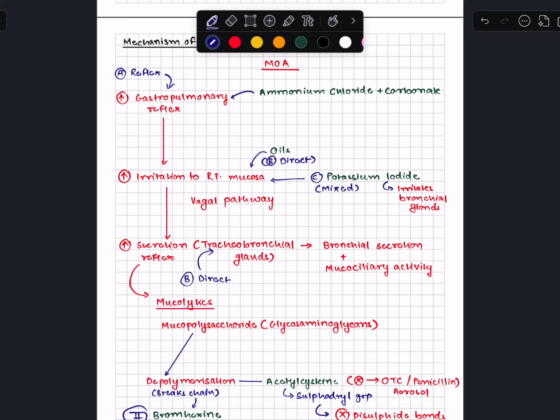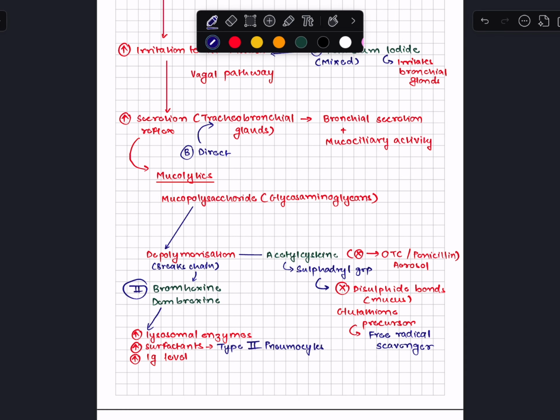Now, if it is an increased secretion, it will cause an increased secretion of lower viscosity, or if it is a decreased secretion, it will also be of your lower viscosity again. Now, this secretion reflex will cause your bronchial secretion increment and mucociliary activity for clearing of mucus from the respiratory tract, of which the only difference in mechanism of action comes under your mucolytic expectorants, wherein they will help in breakdown of your mucopolysaccharide or glycosaminoglycans by depolymerization.